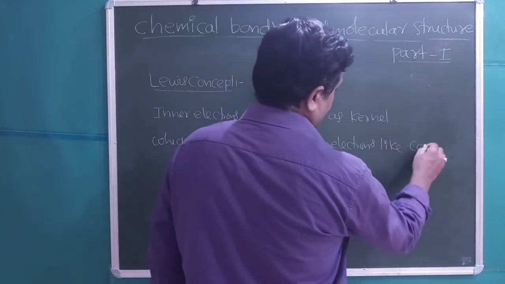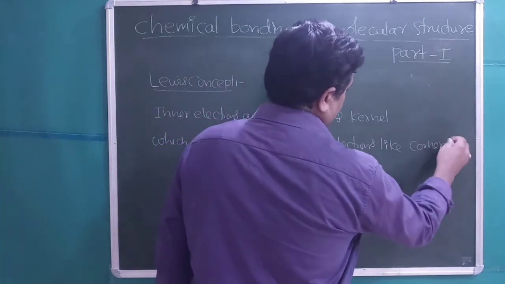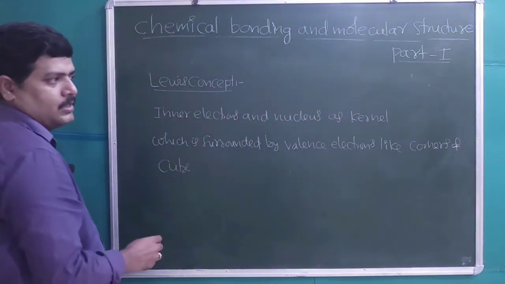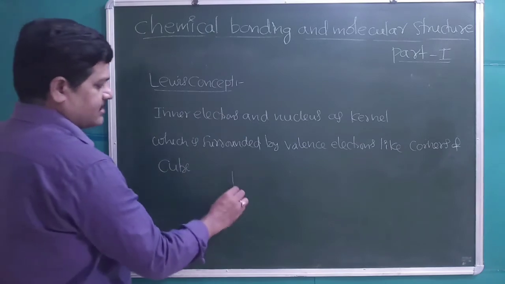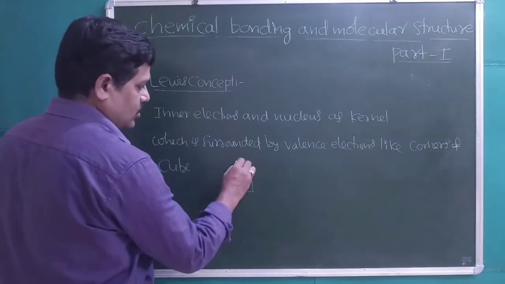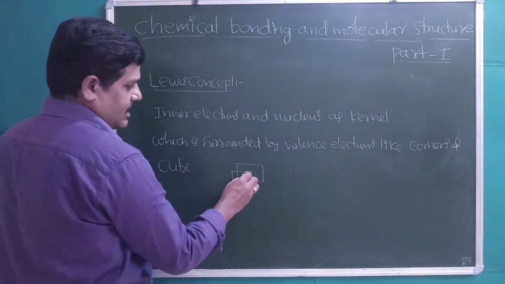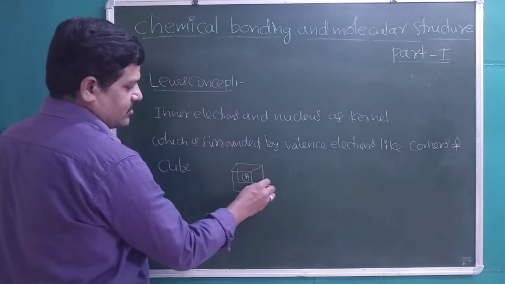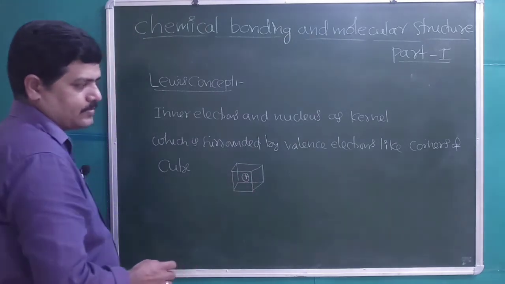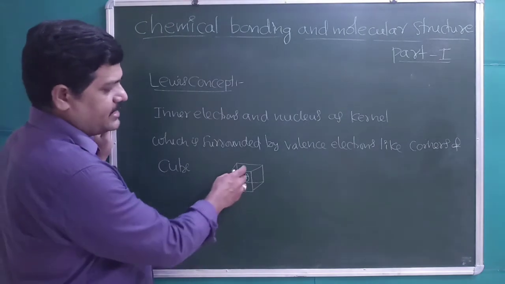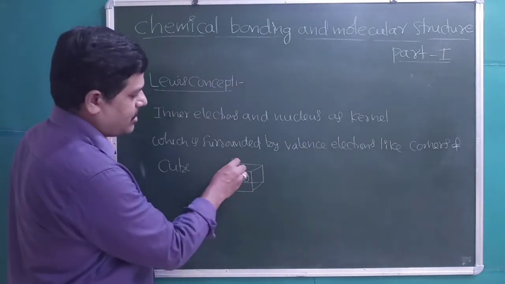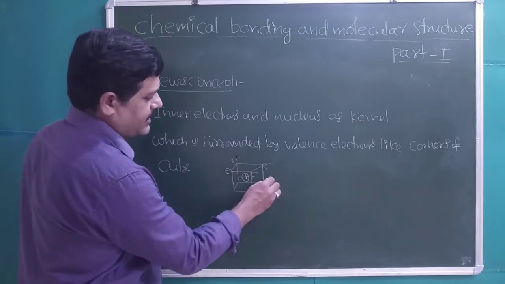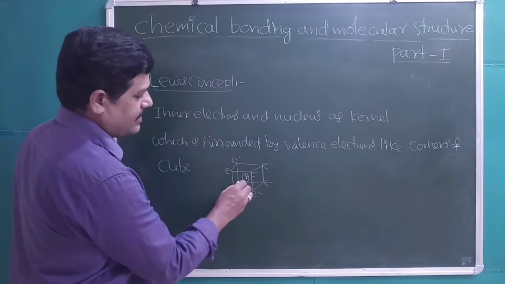like the corners of a cube. Students, we know a cube has 8 corners. Lewis gave the cube concept. The kernel is the nucleus and inner electrons, and the valence electrons occupy the corners of the cube. The elements in which all 8 corners of the cube are occupied with electrons are chemically stable and chemically inert; they won't form any compounds.